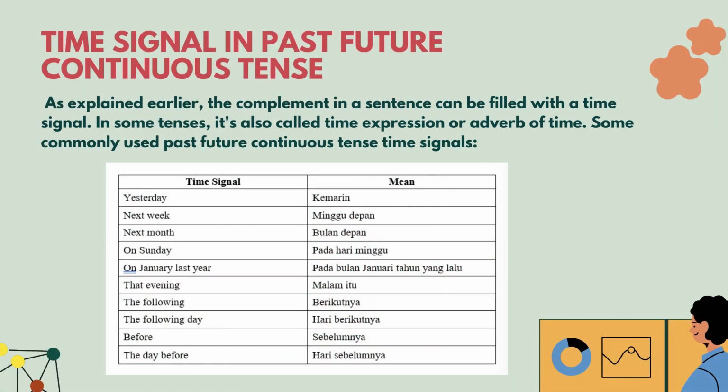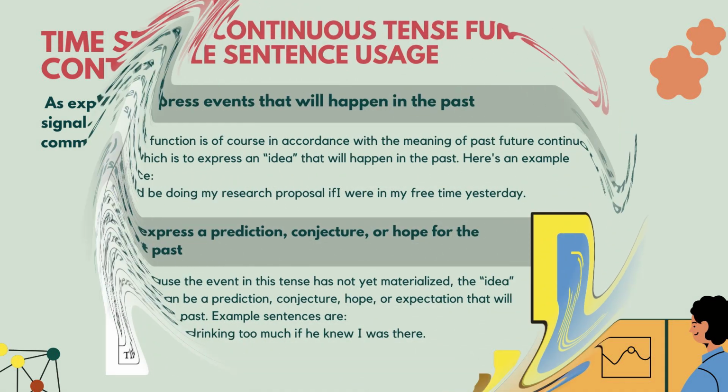Next, time signals in past future continuous tense. As explained earlier, the complement in a sentence can be filled with a time signal. In some tenses, it's also called time expression or adverb of time. Some commonly used past future continuous tense time signals are: yesterday, next week, next month, on Sunday, on January, that evening, the following day, before, and the day before. And the last,